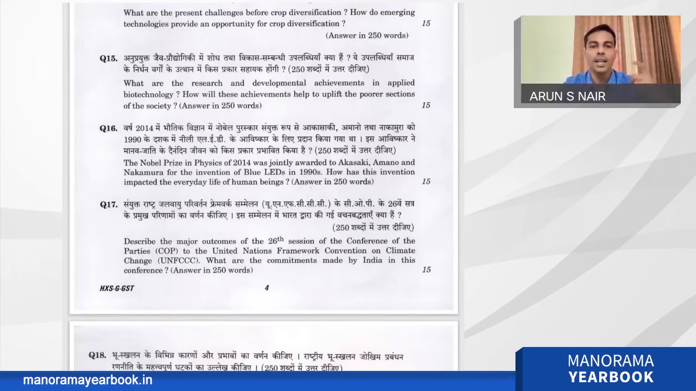And try to include examples from the international level as well as the Indian level. If you include all examples from the United States, it feels like India is lagging behind in applied biotech. So we can have our own examples also in biotechnology.